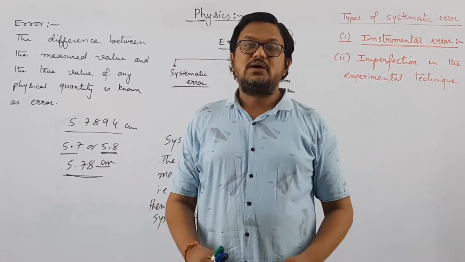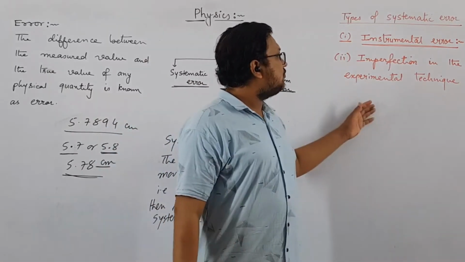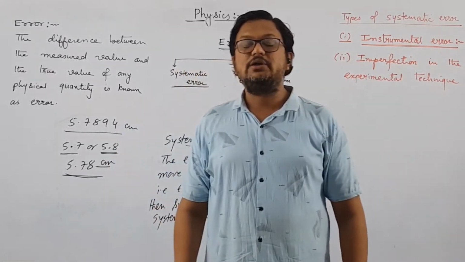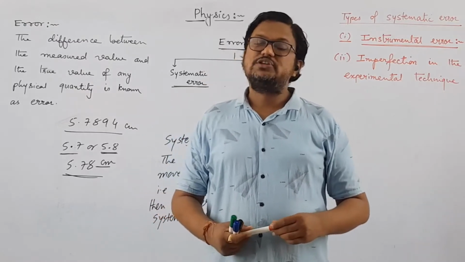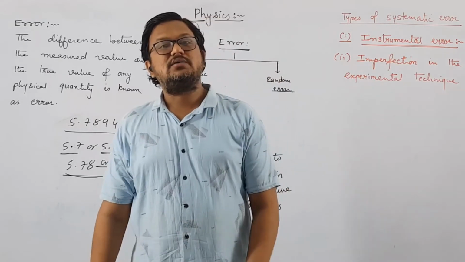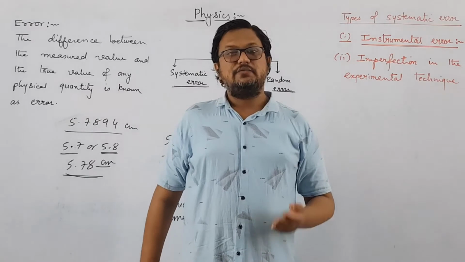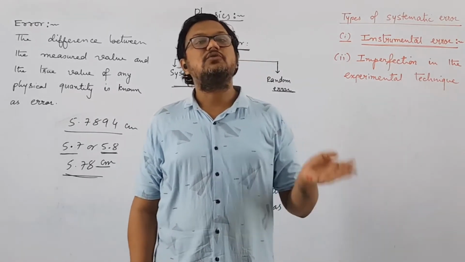So this kind of error arises due to imperfect techniques, right? So such errors are known as imperfection in the experimental techniques. Error due to imperfection in the experimental techniques. So to remove such error, what we should do? Obviously, in order to remove this kind of error, the technique for performing that experiment must be known to us, right? We should know the proper method for a particular experiment which we are going to perform.